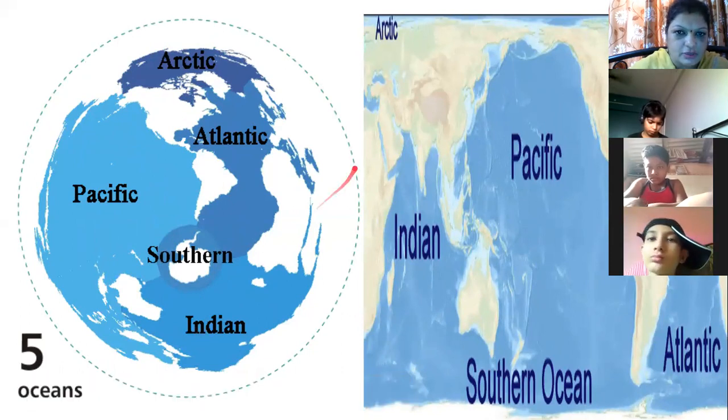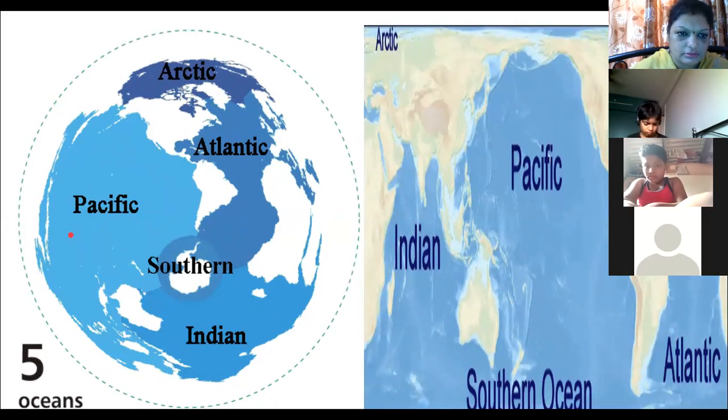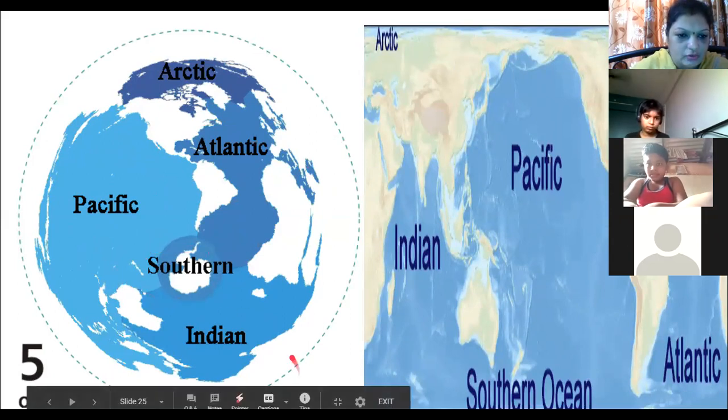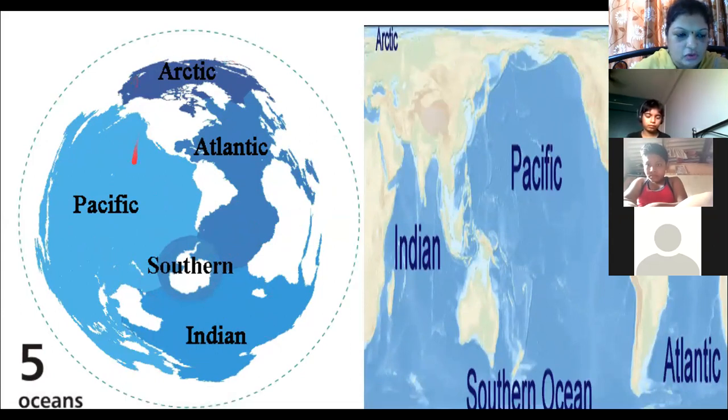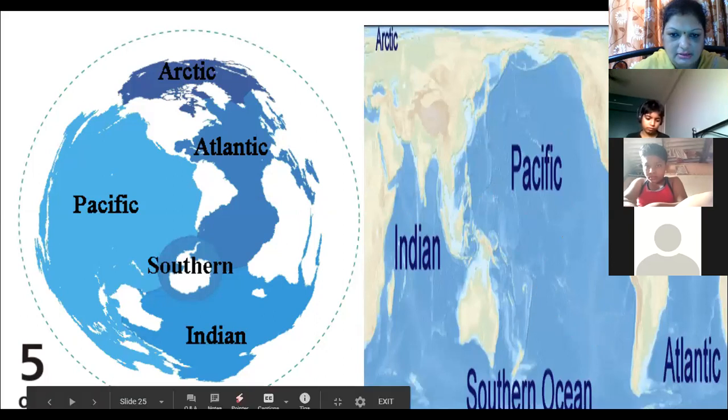They are the Pacific Ocean, the Atlantic Ocean, the Southern Ocean, the Indian Ocean, and the Arctic Ocean. So in total there are 5 oceans on the earth. We'll repeat: Pacific, Atlantic, Southern, Indian, and Arctic.